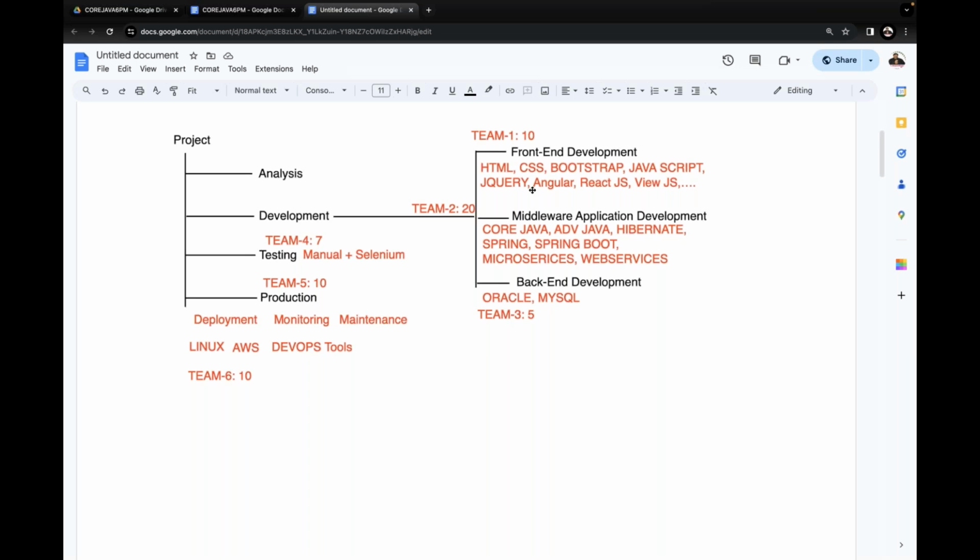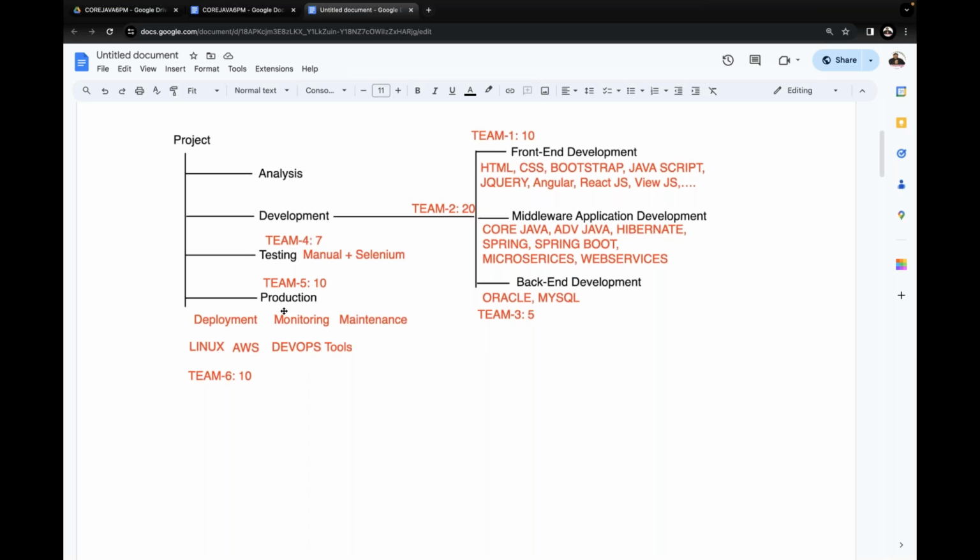First of all, when the project is in front end development, the same 10 members will work on it. When the project is switching to middleware application development, the same 10 members are going to work on it. When the project is coming to back end development, the same 10 members are working on it. When the project is in testing, the same 10 members are working on it. When the project is in production, the same 10 members are working on it. Now tell me, if we take 10 members who have knowledge of the top to bottom of the project, automatically the same 10 members are utilized at every phase of the project or not?